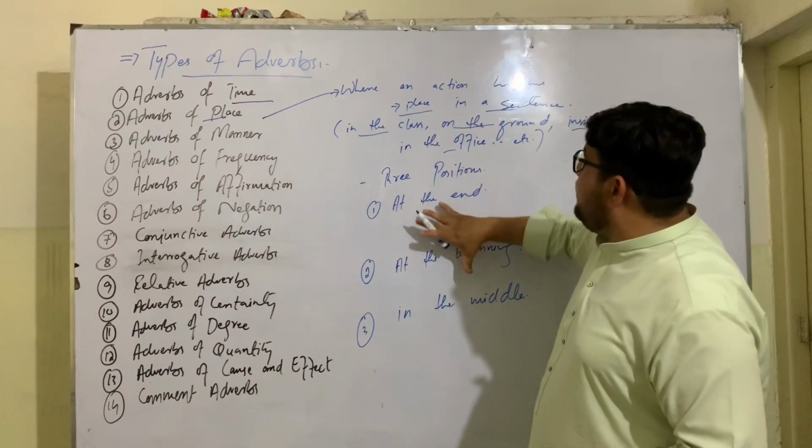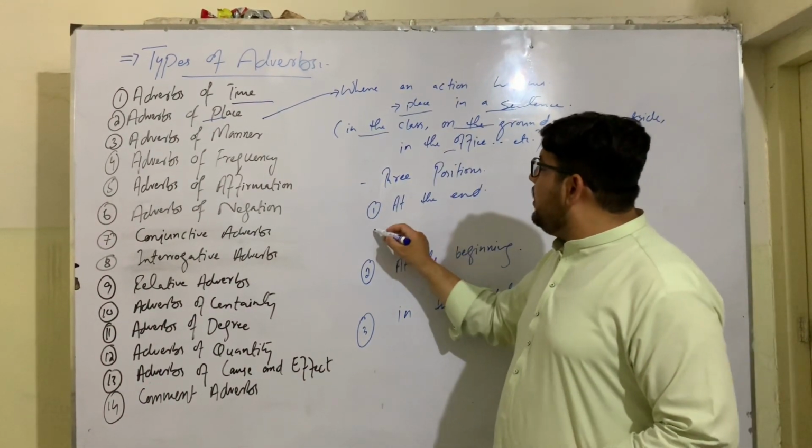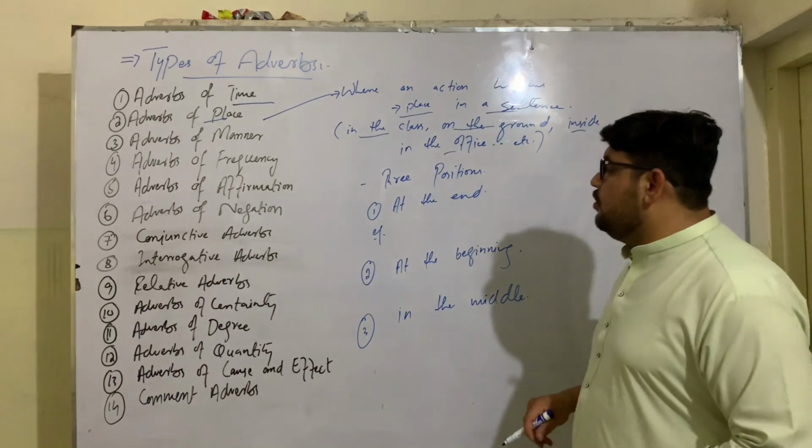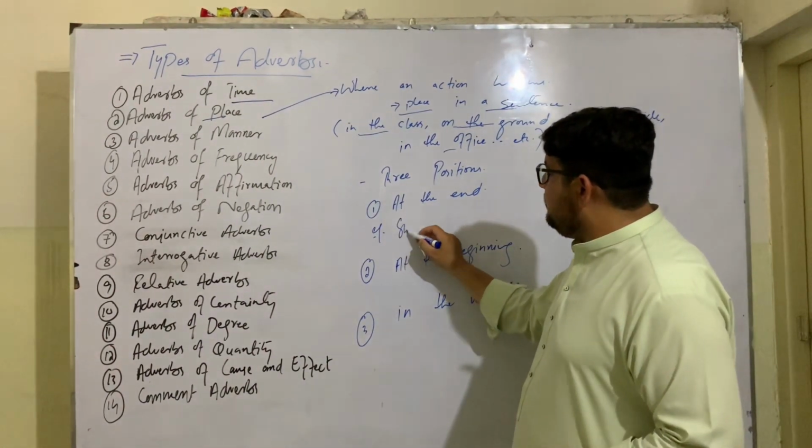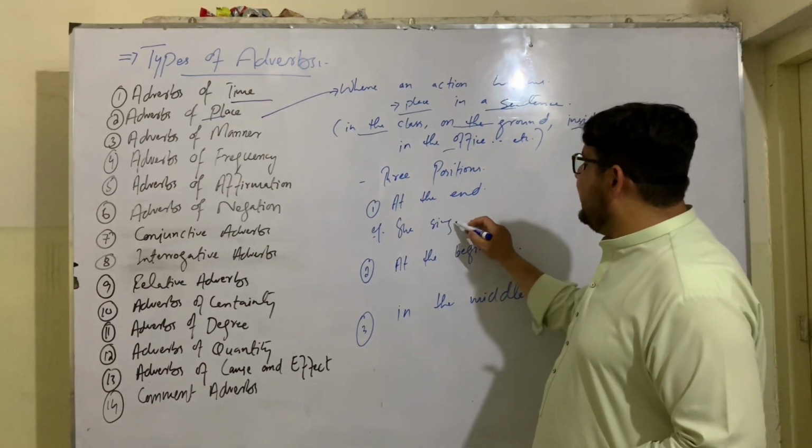They also have three positions in a sentence. Usually they come at the end of a sentence. For example, she sings.